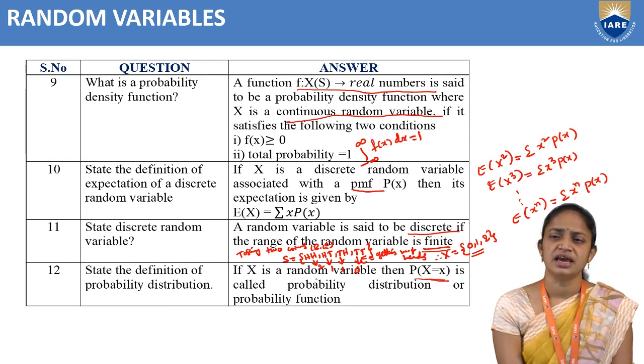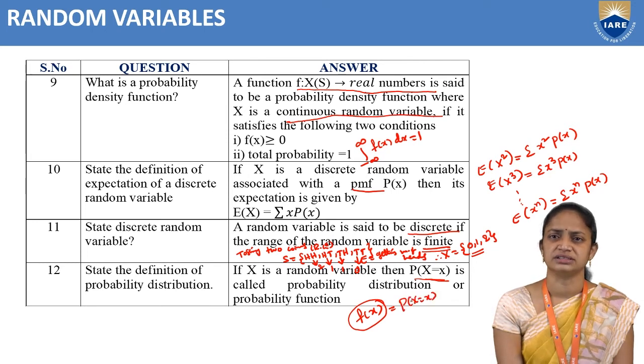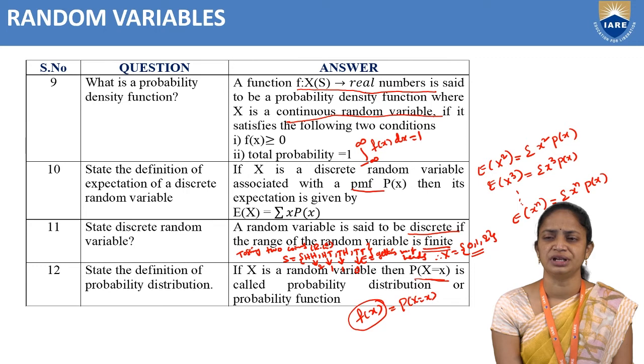Whether X is discrete or continuous, f of x is said to be the probability distribution or probability function. And also we can say that f of x is nothing but P of X equal to x. Okay, so this is our probability distribution or probability function.